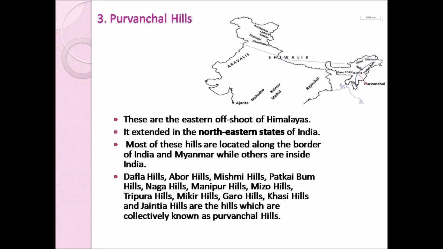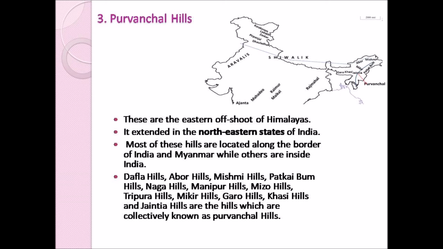Purvanchal Hills. You can see in this map, on the eastern part you have the Purvanchal, and these are the eastern offshoot. That is they are the eastern extension of the Himalayas. It extends in the northeastern states of India. So these Purvanchal are found in the northeastern states of India. Most of these hills are located along the border of India and Myanmar, while others are inside India. So most part of the Purvanchal hills are found in the border of India and Myanmar, and some parts are found within India.